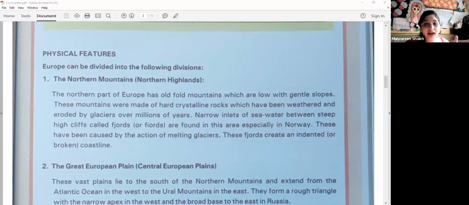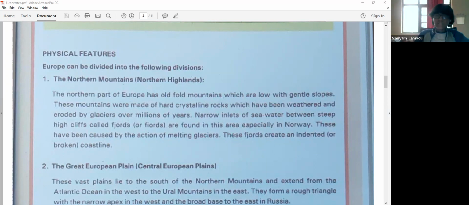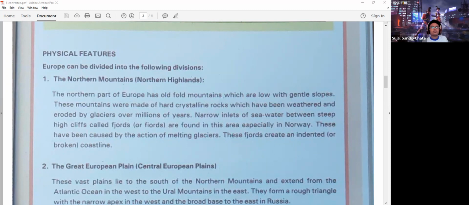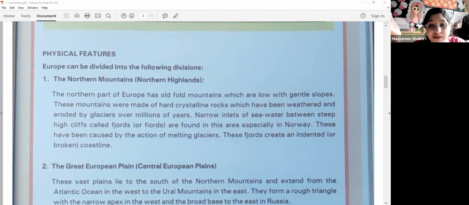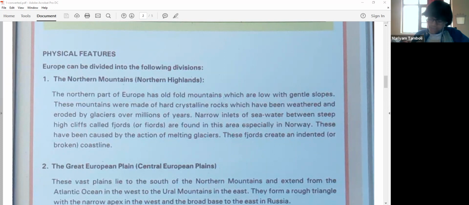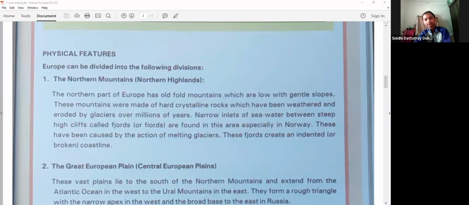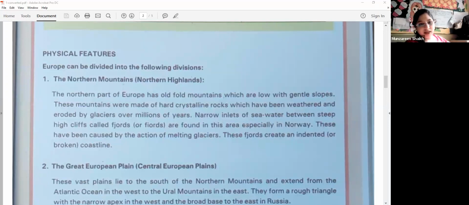Okay, so these mountains, the old fold mountains, are made up of which type of rocks, children? Ma'am, hard crystalline rock. Hard crystalline rock. And why hard crystalline rocks? Ma'am, because they have been weathered and eroded by glaciers over millions of years. All right. Narrow inlets of seawater between the steep high cliffs, what are they called?